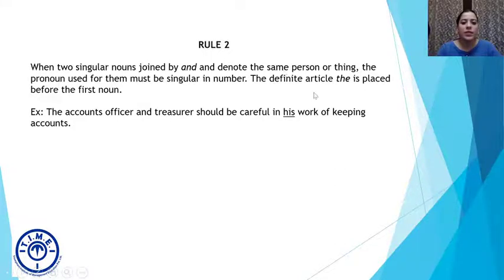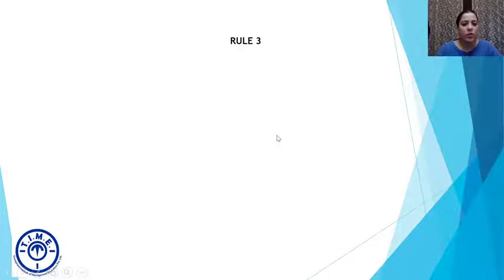And as the rule suggests, definite article the is placed before the first noun. So this is the first noun and the is placed before this. So if there are two singular nouns, accounts officer, treasurer, both are single nouns, they're joined by and, then your pronoun has to be singular. All right, let's move on to the next rule.